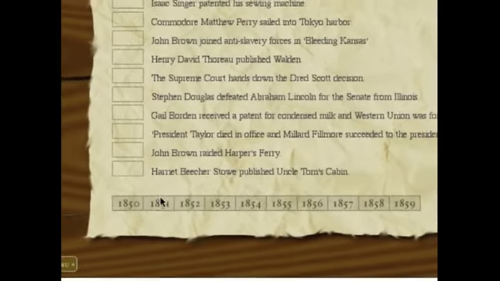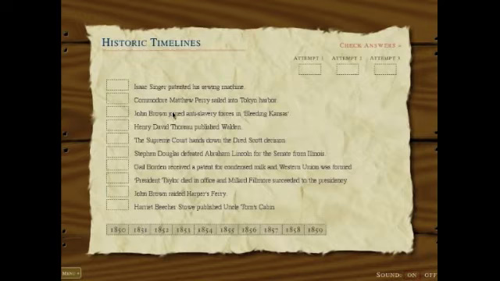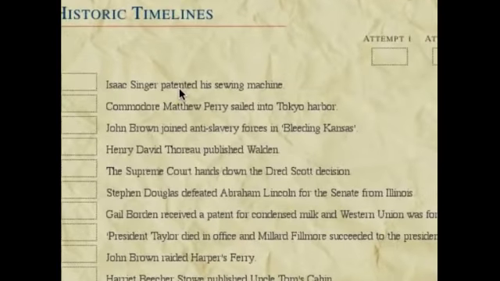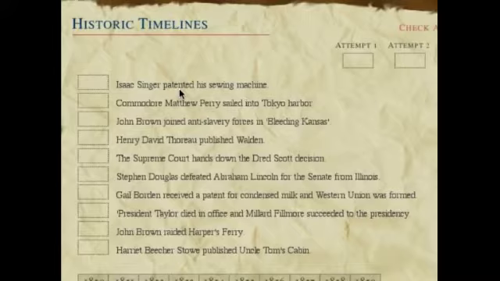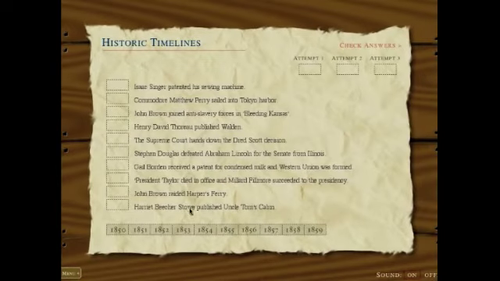Apparently, we have to match the event. Isaac Singer patented his sewing machine. Let's say that's what happened in 1853, and we will put this up here. Commodore Matthew Perry sailed into Tokyo Harbor. Oh, that obviously happened in 1850.